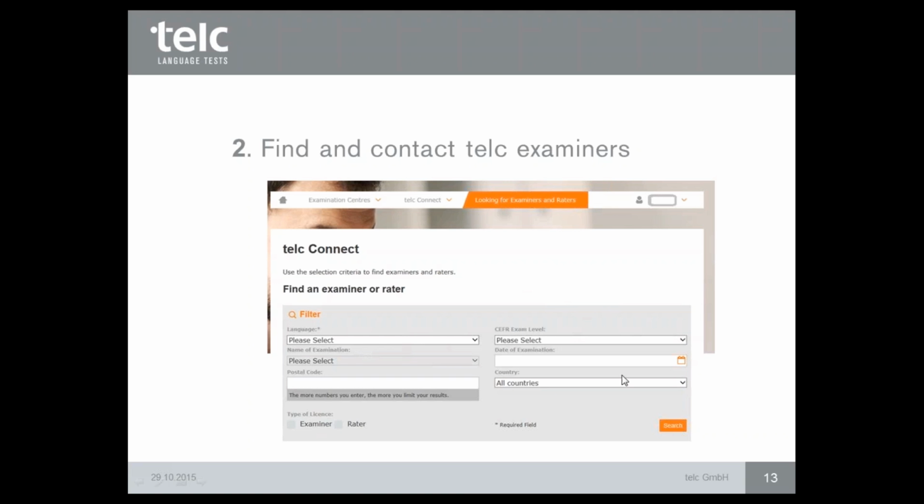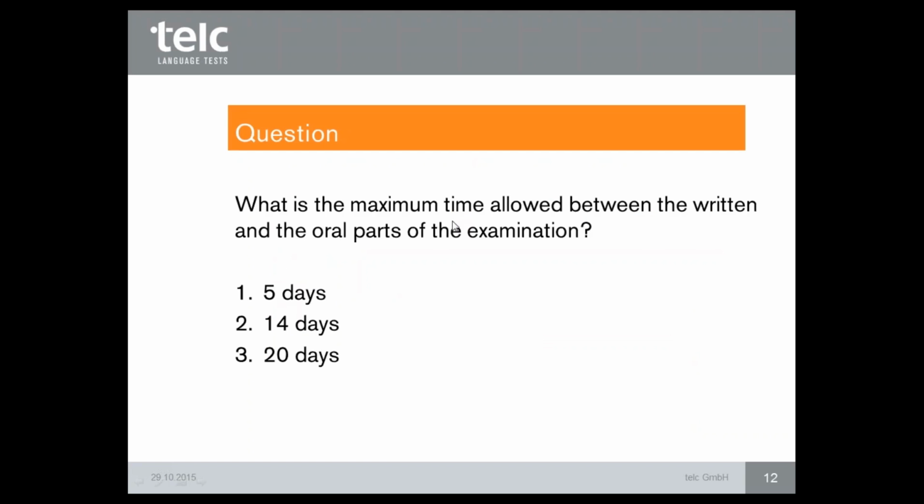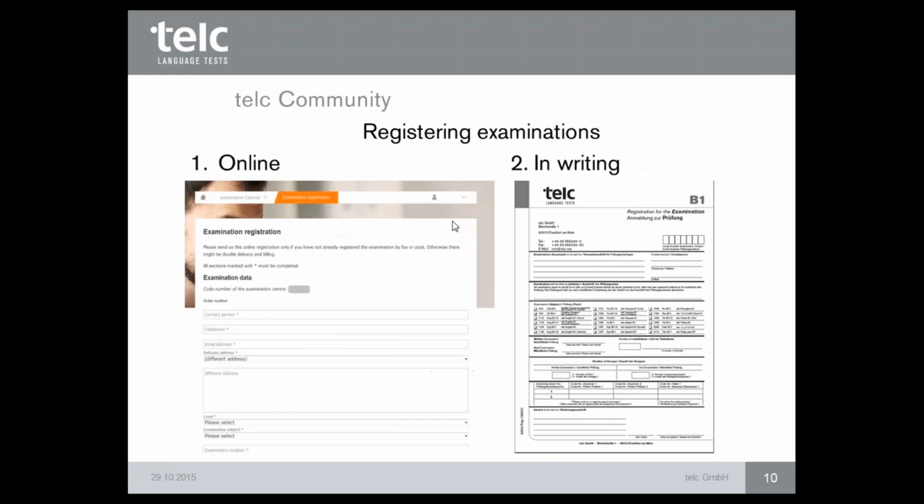And then after it you can search, and you will get some information on which rater and which examiner is available. You also have the possibility to contact him or her via the community. We are still in the telc community, in the part for the examination centers, then telc connect. Let's go to the first steps.